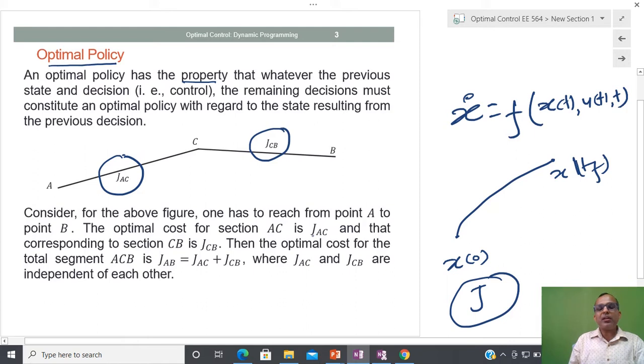Then the optimal cost from A to B is nothing but the linear combination of the individual costs. What does it mean? Whenever you are moving from one point to another in an optimal way, any segment you look at is optimal in some sense. That is the meaning of the optimal policy.